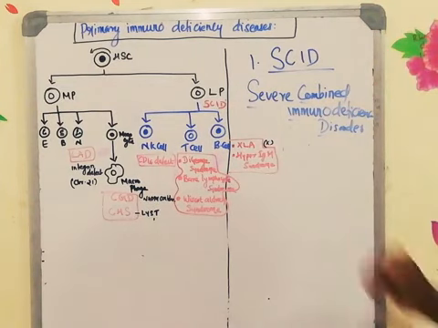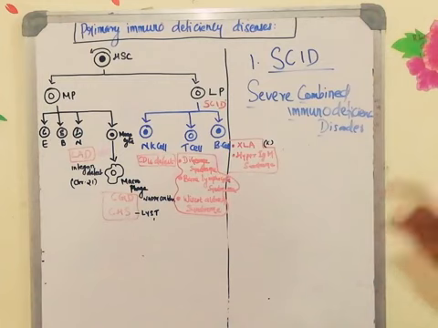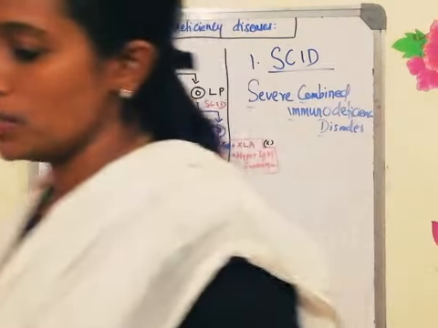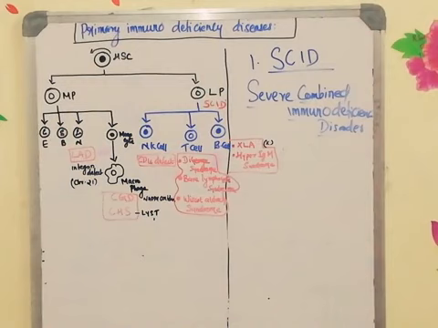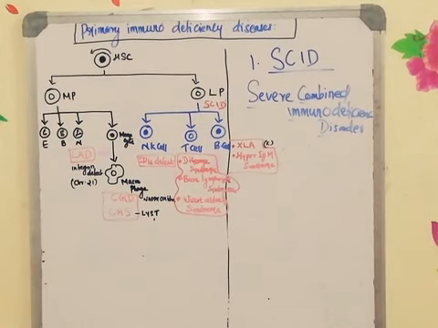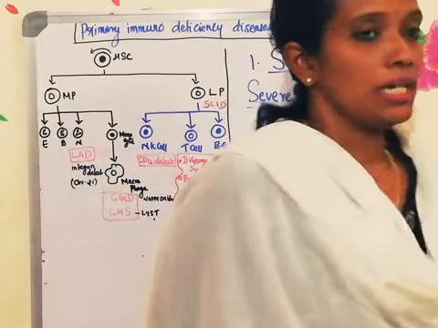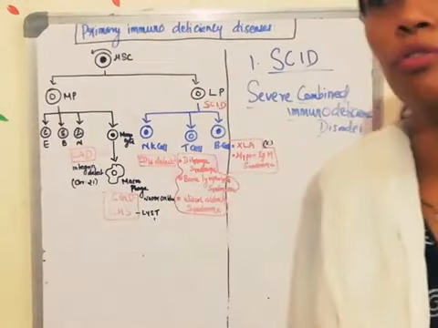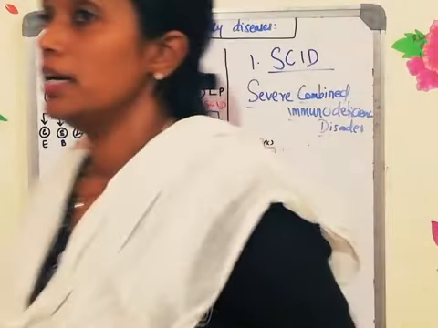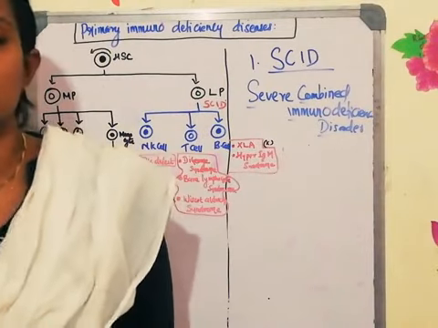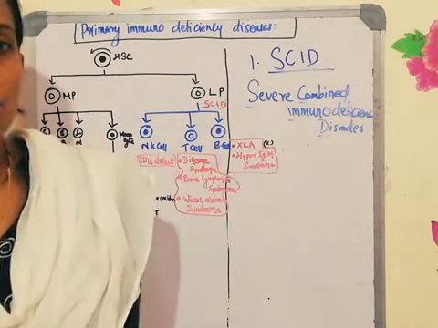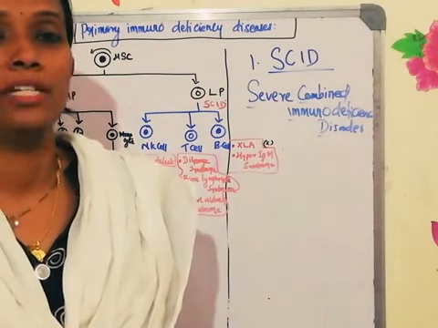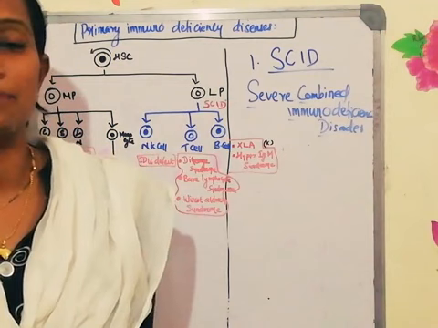Next, we'll see some of the defects associated with the B cell. One is known as XLA, another is hyper IgM syndrome. Hyper IgM syndrome, I already told you when we were discussing the class switching process. Class switching is the process required for the synthesis of all the different types of immunoglobulin except immunoglobulin M. Immunoglobulin M is synthesized without class switching, whereas class switching is required for the formation of immunoglobulin G, immunoglobulin A, immunoglobulin E and immunoglobulin D.